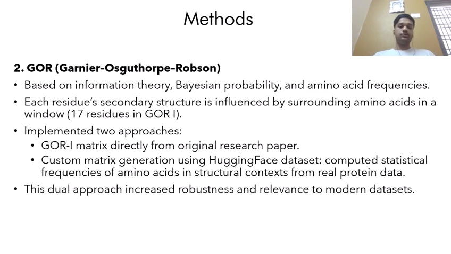So I shifted to a custom-made GOR matrix using a dataset from Hugging Face, which reflects more recent protein data, where I'll be tracking the sequence and its secondary structure and also creating the matrix, which gave a pretty good accuracy of around 60%. Using both gives my model flexibility and relevance to model sequences.